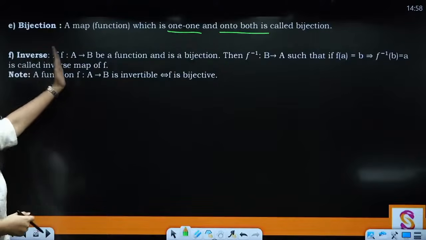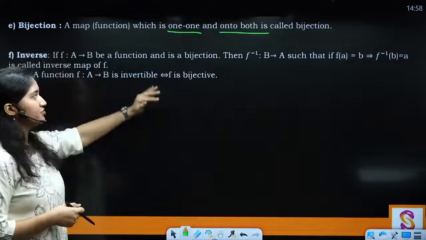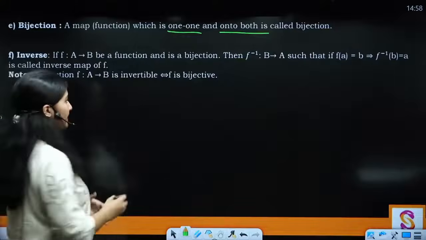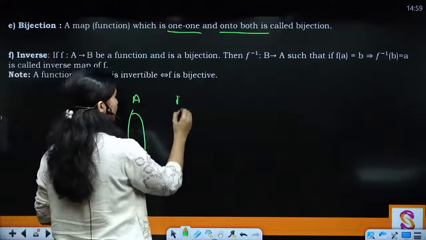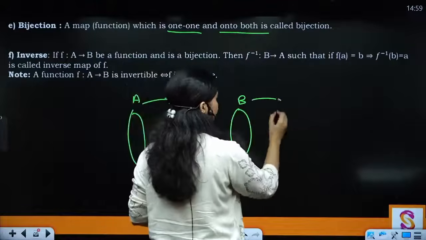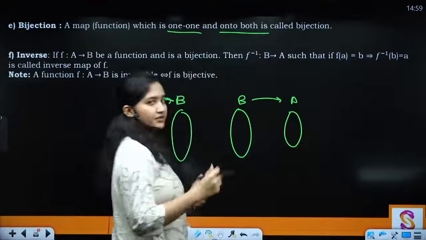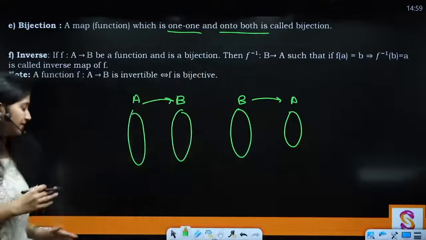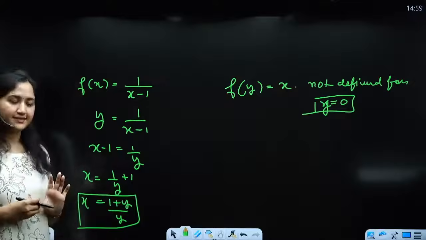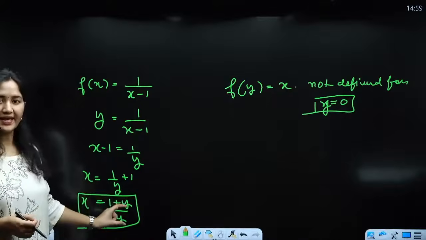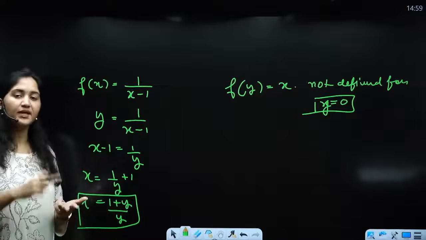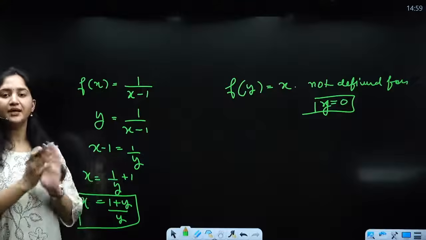If a function f, A to B, be a function and it is a bijection, then f inverse is B to A. मतलब पहले जो function था वो आपका A to B था, right? A to B, but now I am defining a function from B to A, right? And I have reversed the function, जैसे कि मैंने कहाँ किया था, यहाँ पे, ठीक है? What did I do? पहले input was x, but here the input is y and I'm getting x as an output, right? So if this function would have been both 1-1 and onto, then I would have said that this function is inverse. Clear?